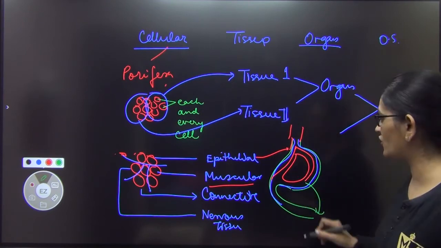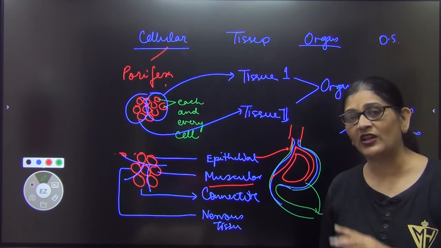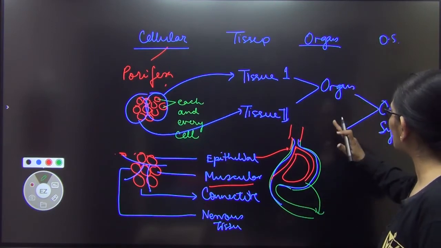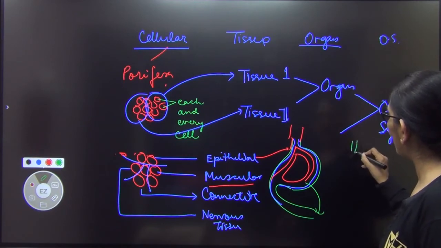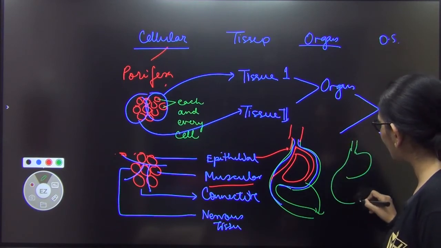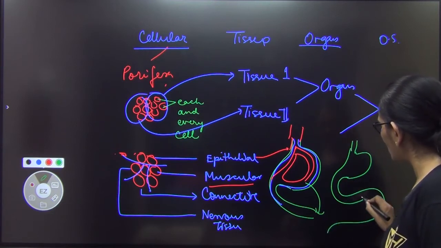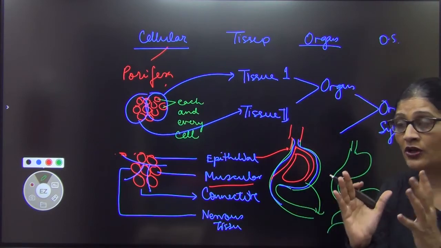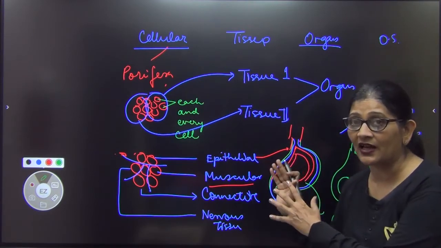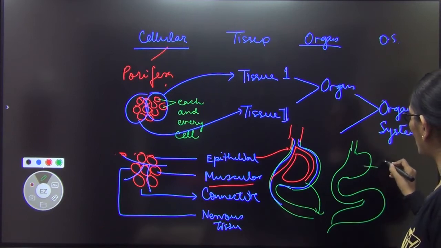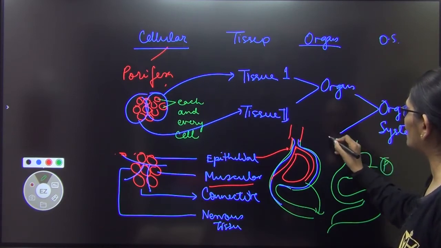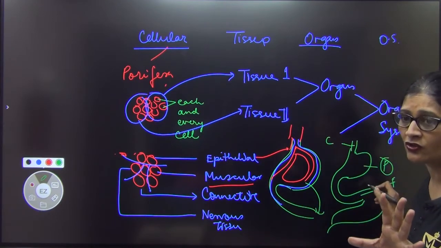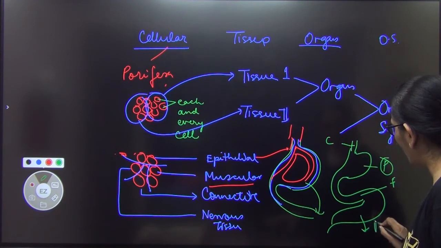अगर the work of digestion, अगर केवल stomach करता, the entire digestion work, obviously it would have been good. But now what we have is a group of organs. Say I have esophagus, say I have stomach, say I have duodenum, small intestine, large intestine. So now what I have done, the same food जो अकेले stomach digest करता था, I have said you will digest only protein, maybe you will digest only carbohydrate, maybe you will do only digestion of fat. This is not the truth. I'm just saying you will do only the work of absorption.